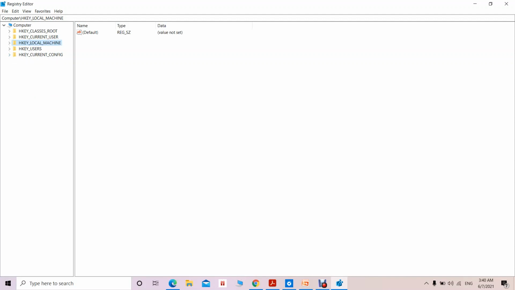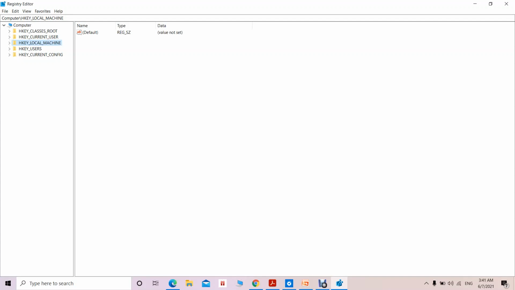Out of all these 5 root keys, only 2 are real, HKEY_LOCAL_MACHINE and HKEY_USERS. The rest are derived from these 2 root keys. So this is the demonstration of your Windows registry using the registry editor. There are other tools also which can be used to access the Windows registry.